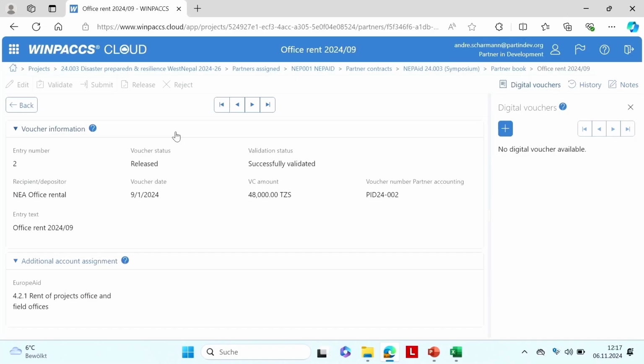And now you would see it in project controlling as an expense. So release means you accept what the partner submitted, and it's now part of the cost of your partner organization, and you can use that for the voucher list for your donor, and you can see how much money was spent in the budget of the partner.